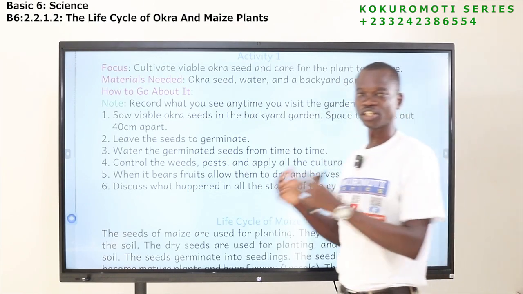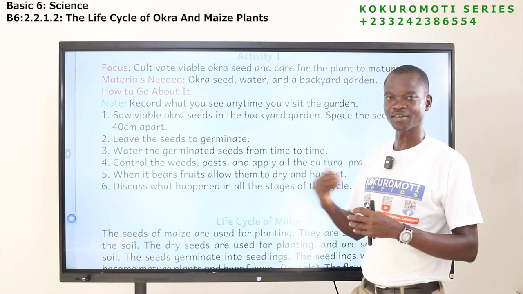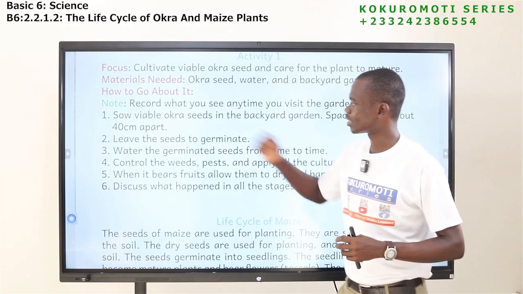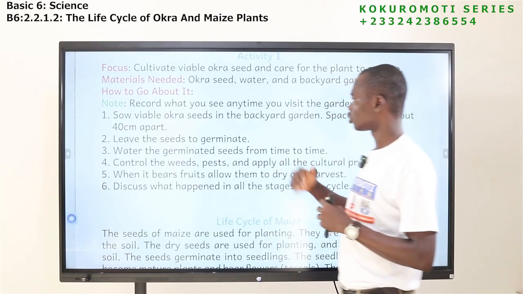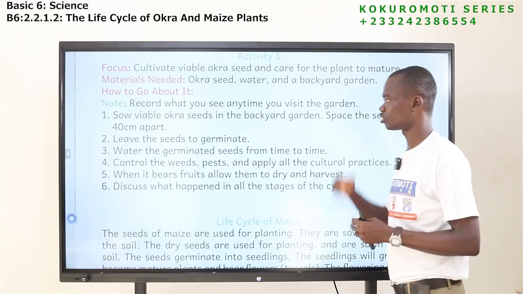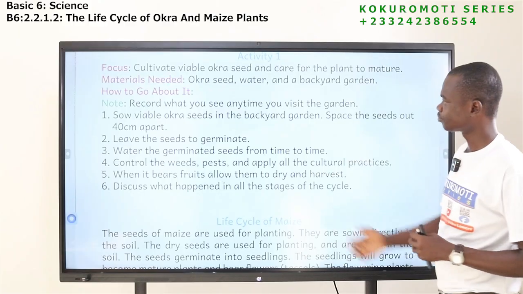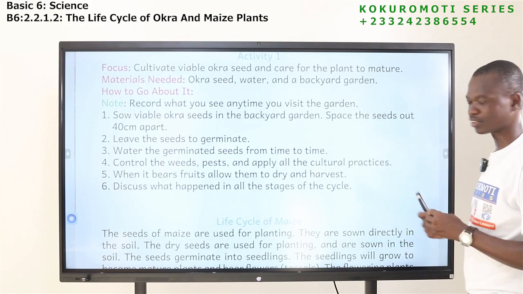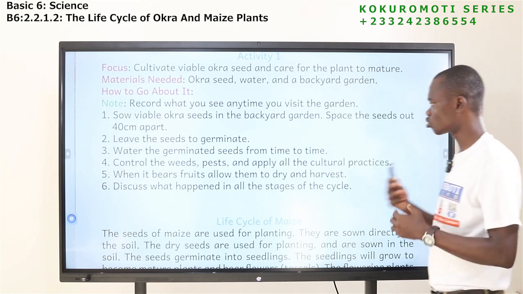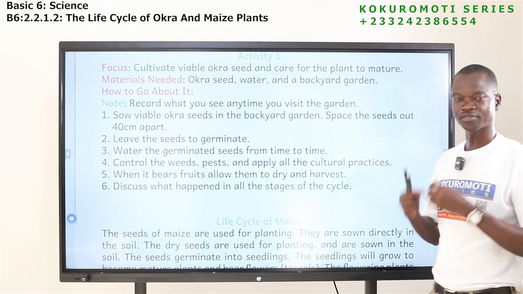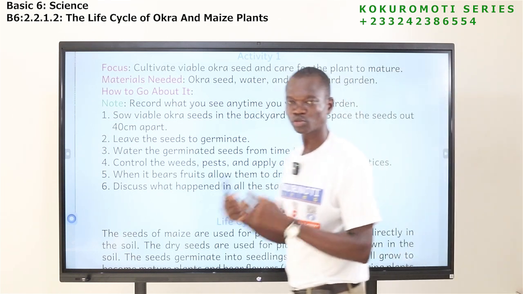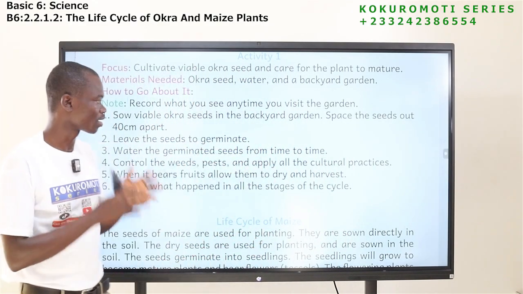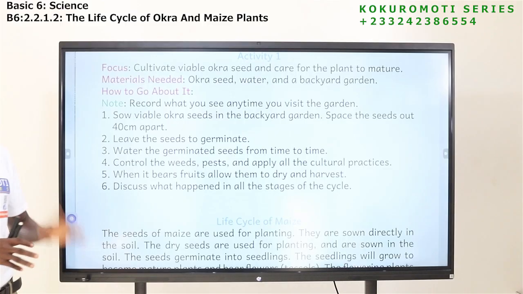So after you have finished sowing, whatever you do and whatever you observe, make sure you record it. After sowing, make sure you water. After germination, you water. And then the next thing you should do is control pests, control weeds, and apply fertilizers, and do things that will make the plants grow well. Those are the agricultural practices, or cultural practices.